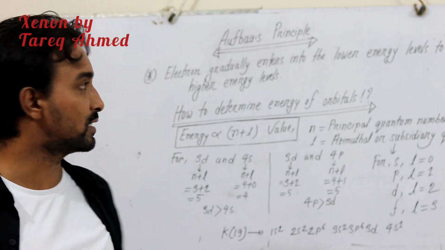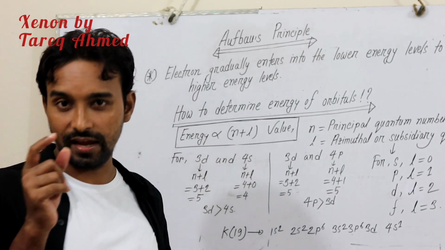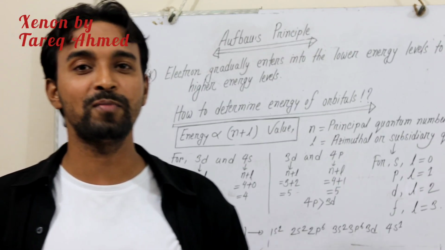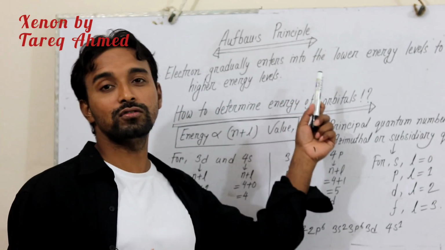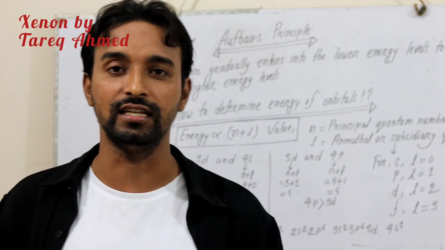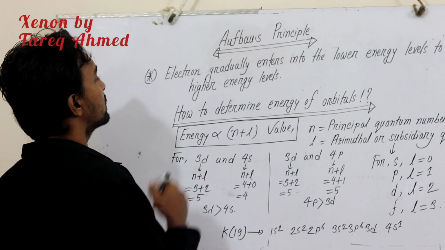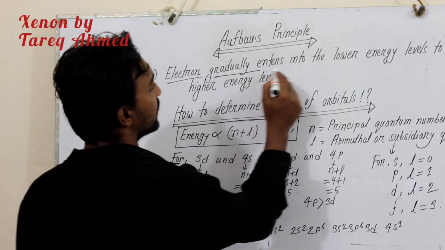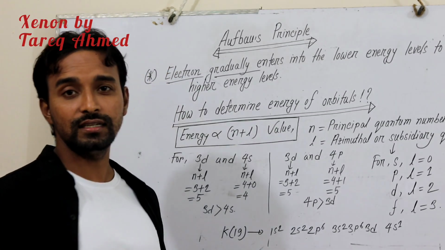According to it, electrons show a good behavior: they first enter into the lower energy level and then the higher energy level.